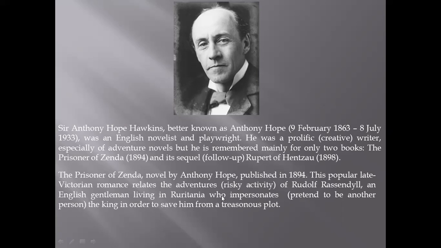He states here that Rudolf Rassendyll, as he was the double of the king of Ruritania, takes his position and saves the king's life, and not only the king's life but his throne, the monarchy as well. He saves him from a treachery, a conspiracy made against him by his own wicked half brother, named Michael, or Duke Michael.